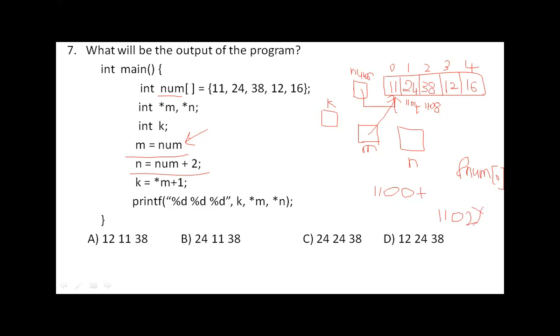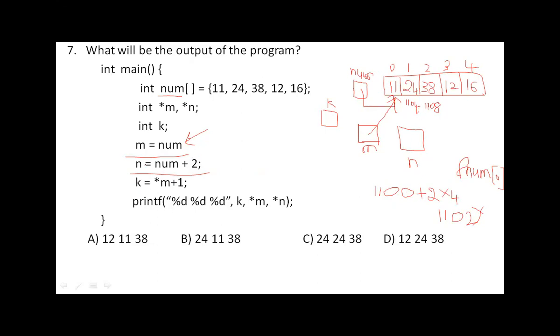Internally, what the compiler will do is plus 2 multiplied by scale factor. Scale factor indicates what? Size of each element. So size of each element is integer, how many bytes? 4 bytes. So 2 4s are 8, and 8 plus 1100 is nothing but 1108.